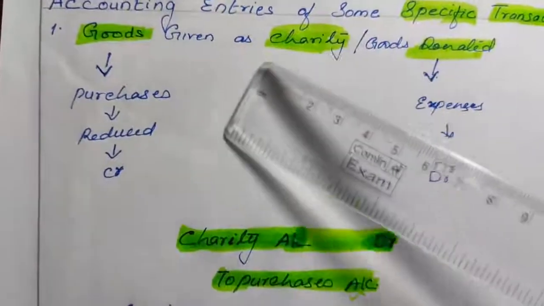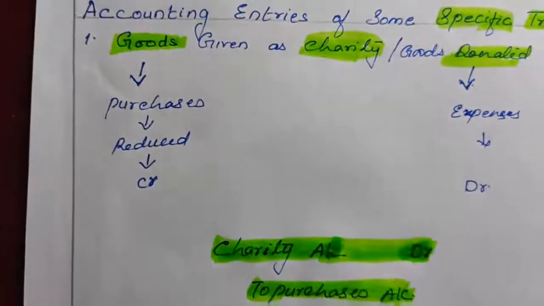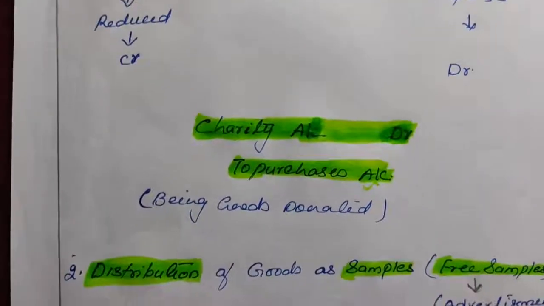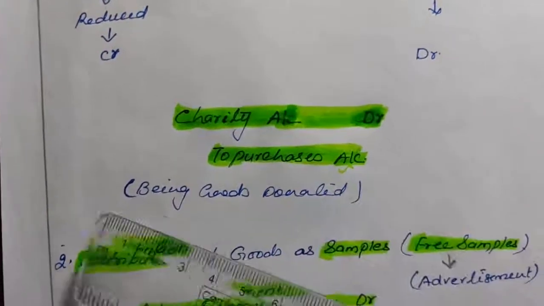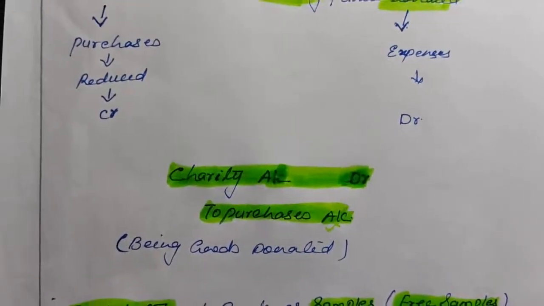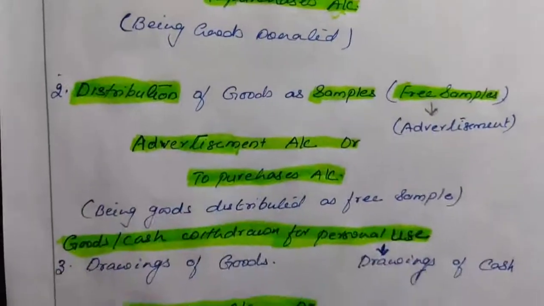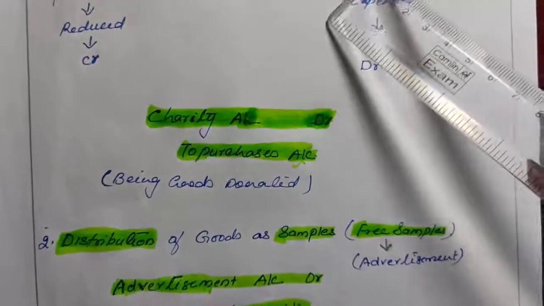Now charity or donation is considered as expenses. So whenever the goods is given as donation, charity account will be debited and purchases will be credited. Our journal entry will be charity account debit to purchases account. Narration will be being goods donated. So other than sales, if the goods is going out of the business, then the purchases will be credited. And donation will be written under what head? Charity. So our entry will be charity account debit to purchases. Same way, if cash is donated, our entry will be charity account debit to cash account.